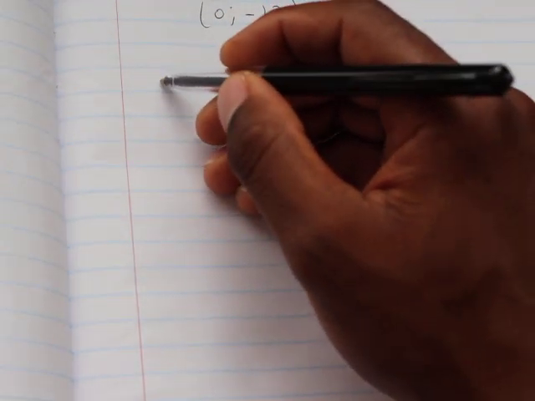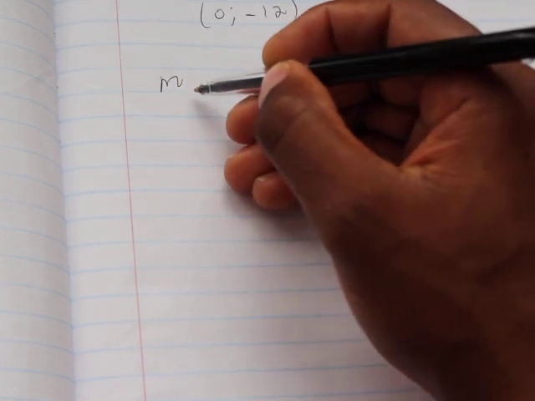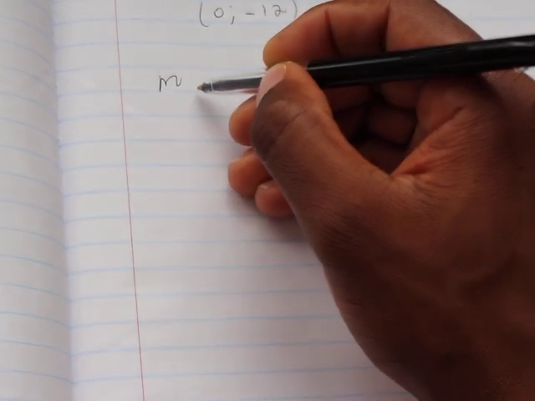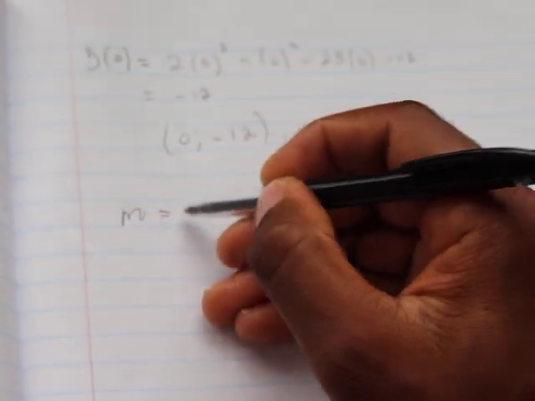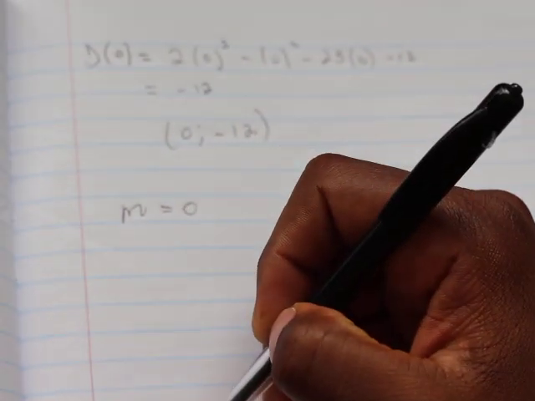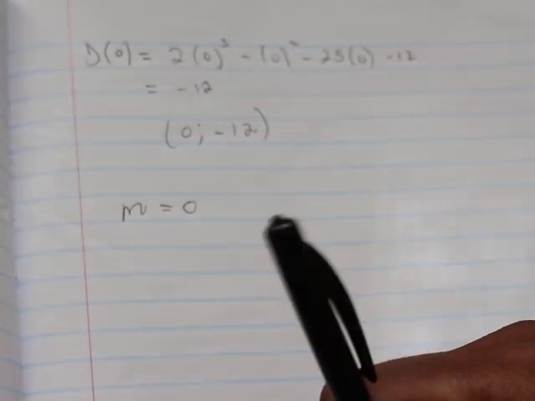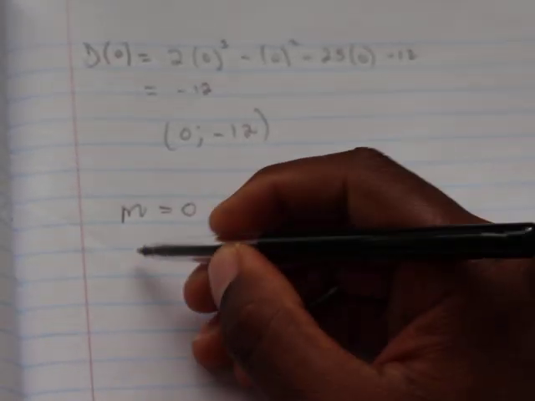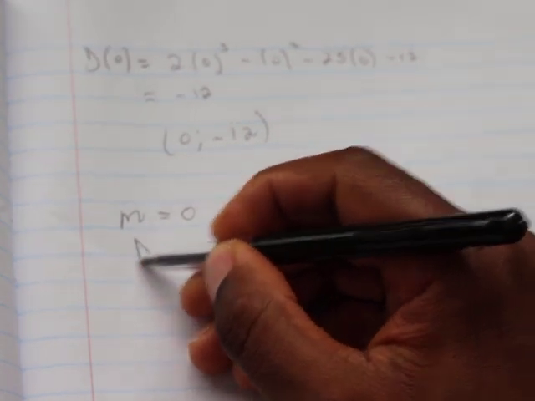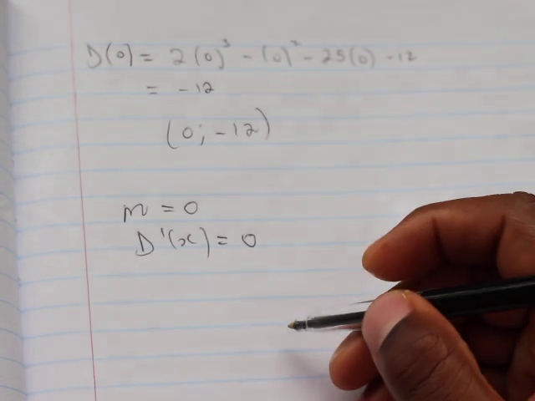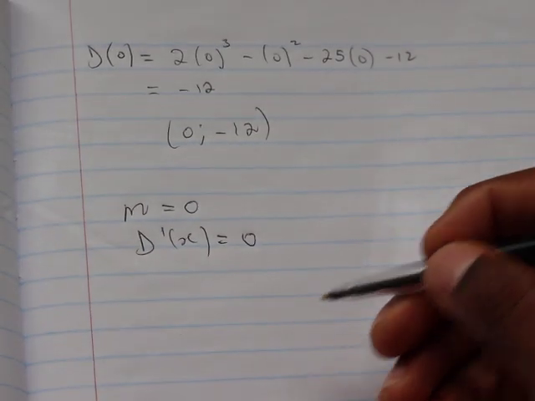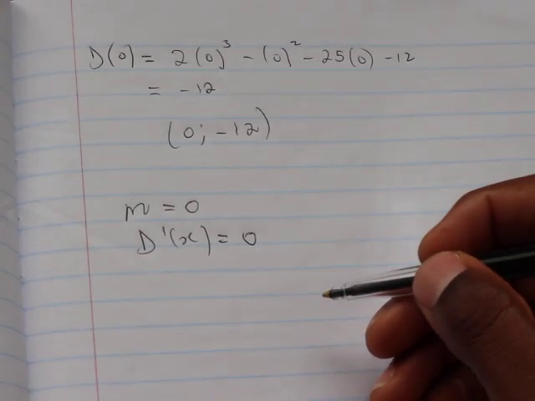Remember, at the turning points, m is equal to 0, right? But remember, our m is the first derivative, so d prime of x is equal to 0. Okay, so meaning that now what is d prime of x?